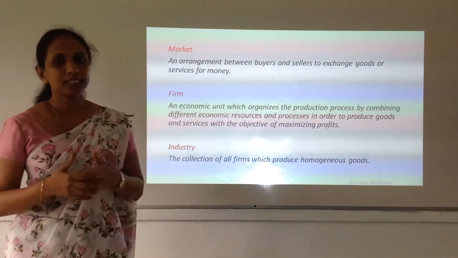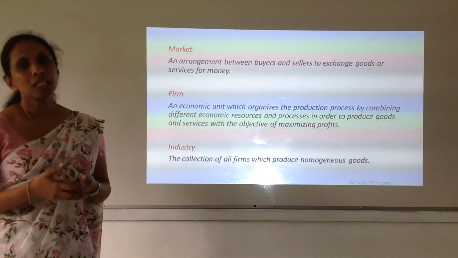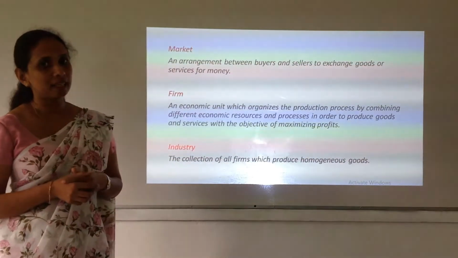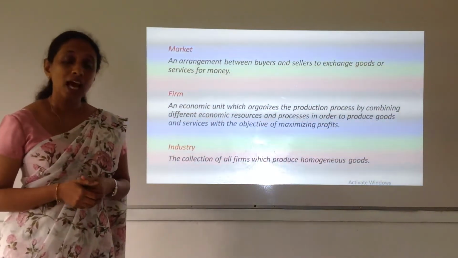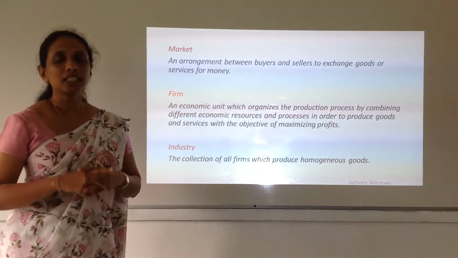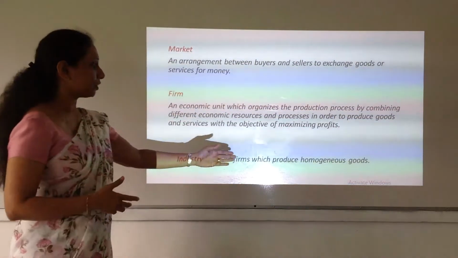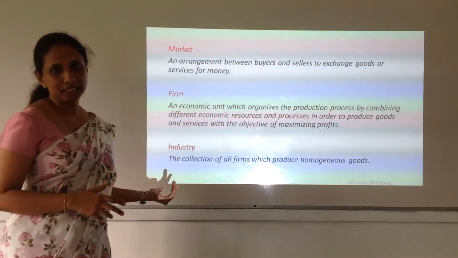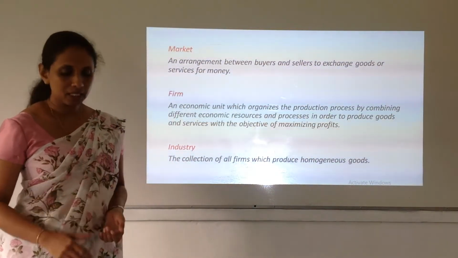So in a market, you can see there are a lot of firms operating. So what is a firm? A firm is an economic unit which combines economic resources, processes them and produces goods and services to fulfill human needs and wants, with the objective of maximizing their profits. If we take a collection of firms which produce similar kinds of products, or else we can refer to it as homogeneous products, that will form what is called an industry. So the meaning of an industry is a collection of firms which produce homogeneous products.